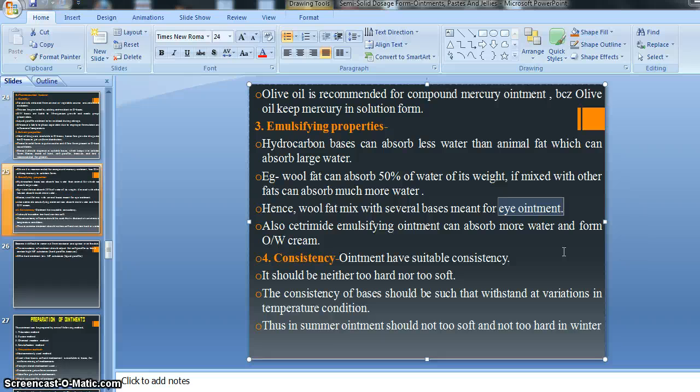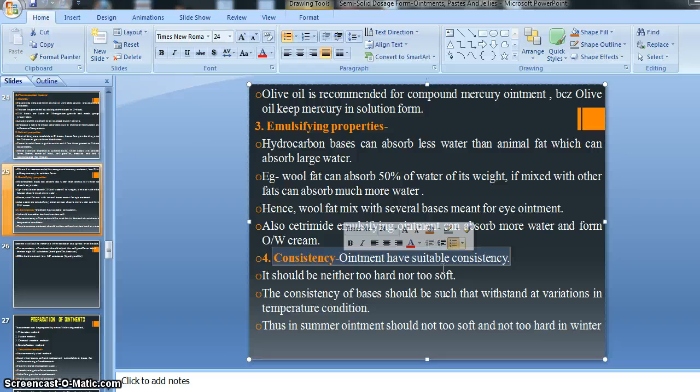So let's see. The ointment should have a suitable consistency, meaning our ointment possesses a good or stable consistency.